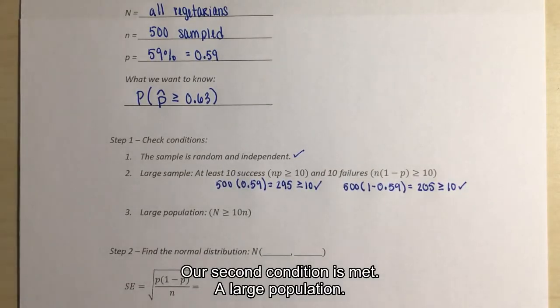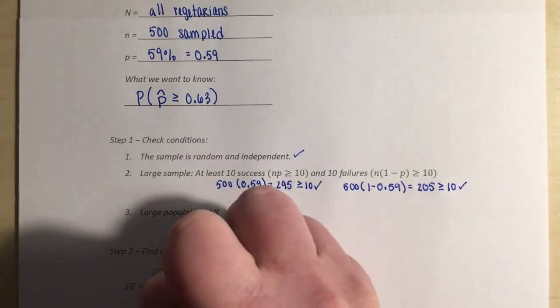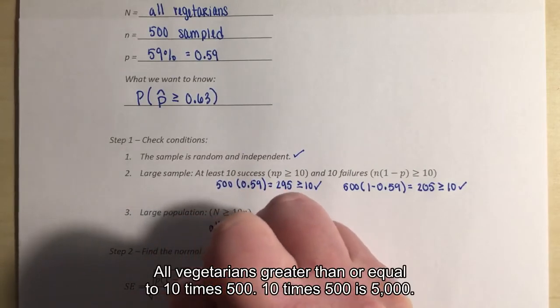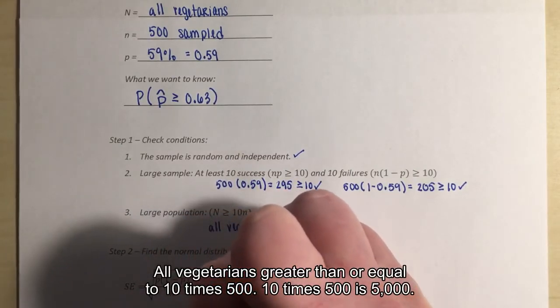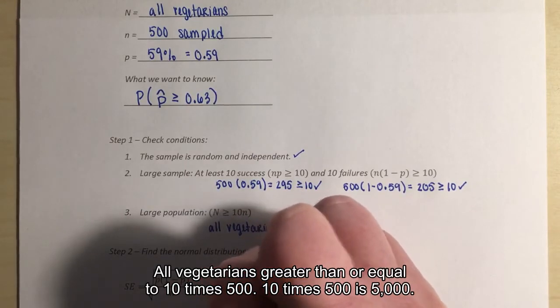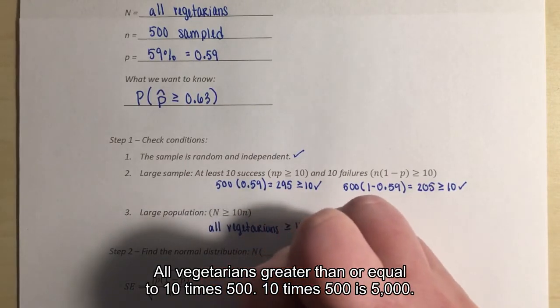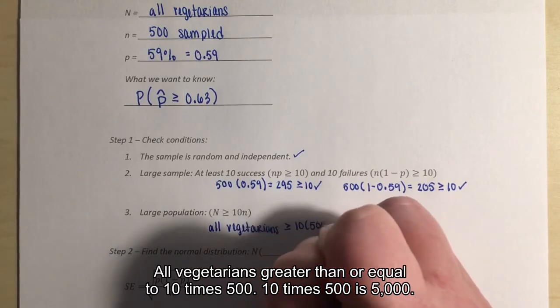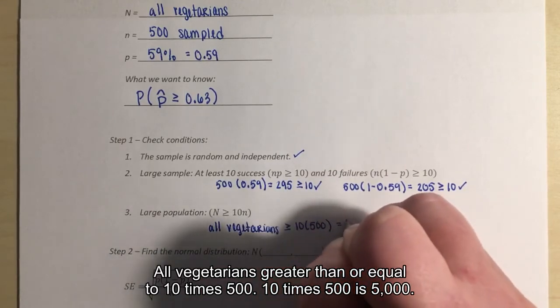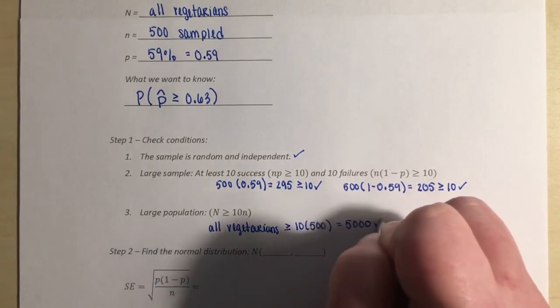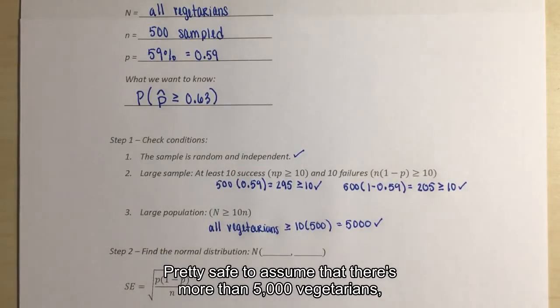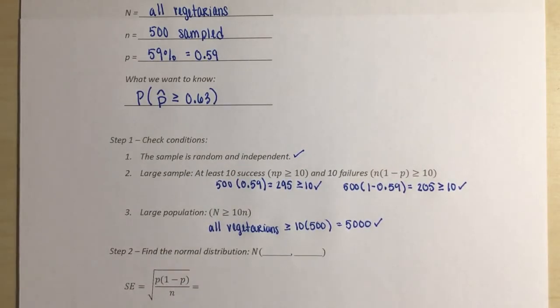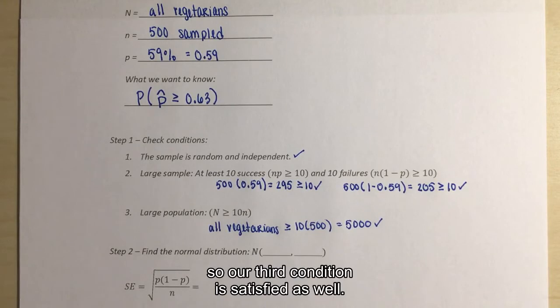A large population, right? So all vegetarians, greater than or equal to 10 times 500. 10 times 500 is 5,000. Pretty safe to assume that there's more than 5,000 vegetarians. So our third condition is satisfied as well.